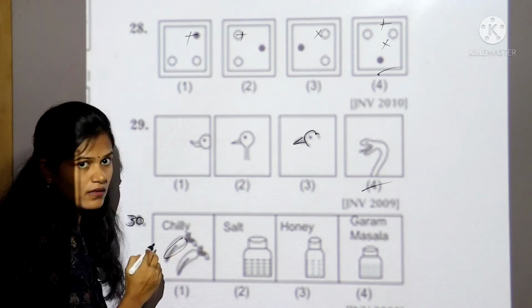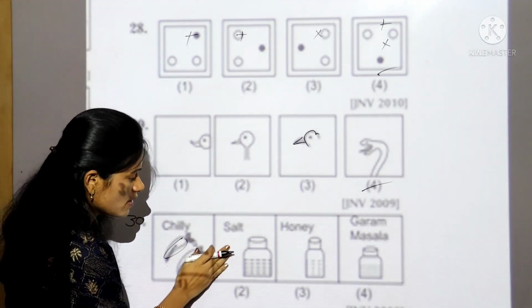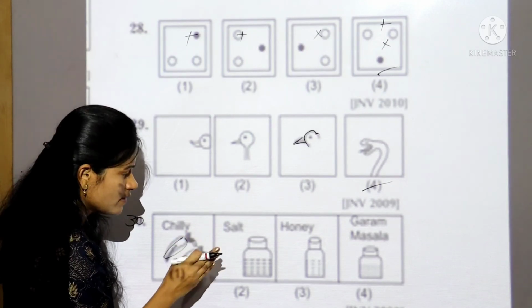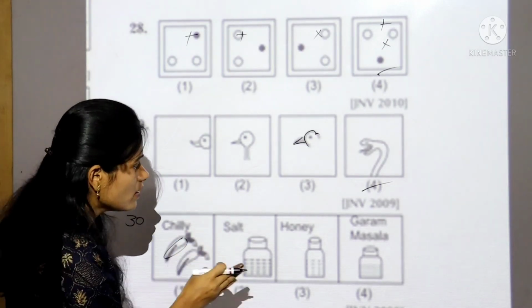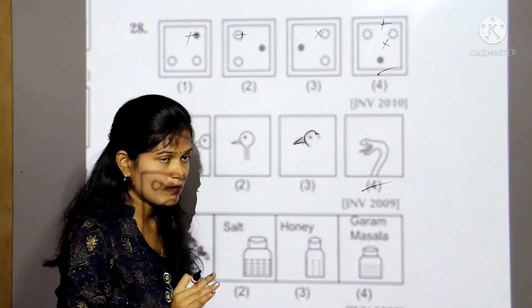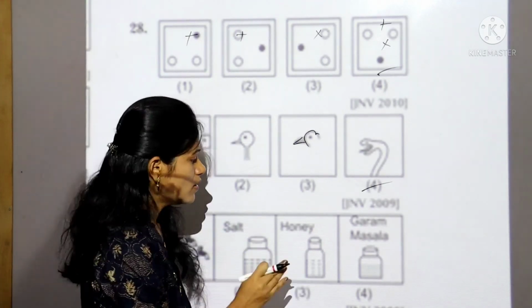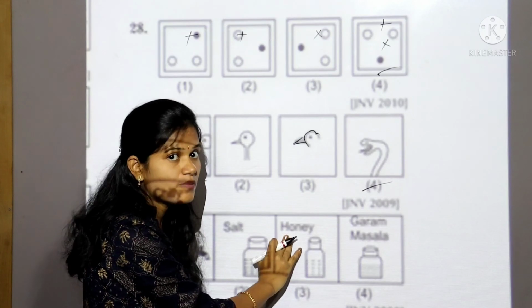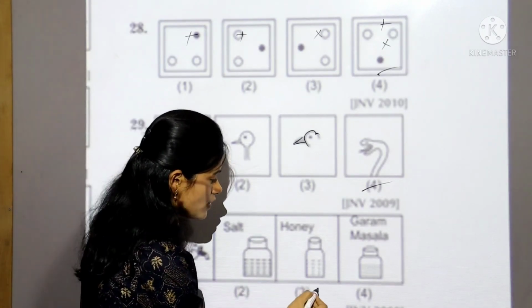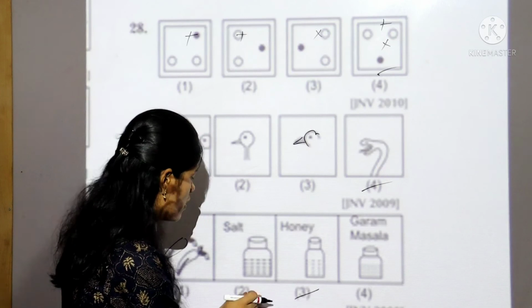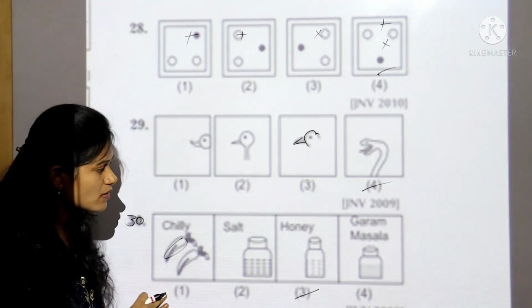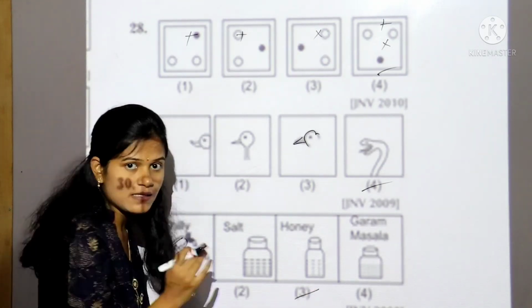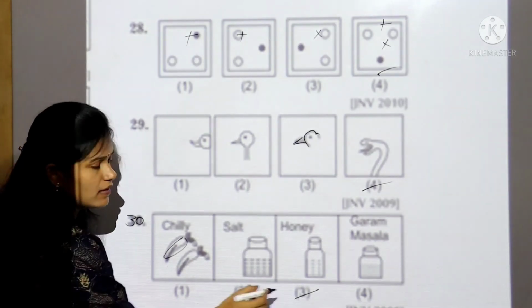Chilli is a vegetable, salt is an uncountable noun which also comes under vegetable, and garam masala is an uncountable noun which also comes under vegetable. But only honey is different, which is made by honey bees, so which is different from the others. All the remaining are related to vegetables, only honey is different, so the answer is honey, the third one.